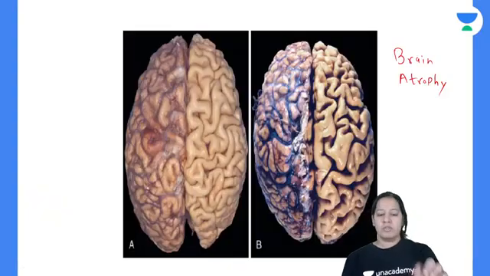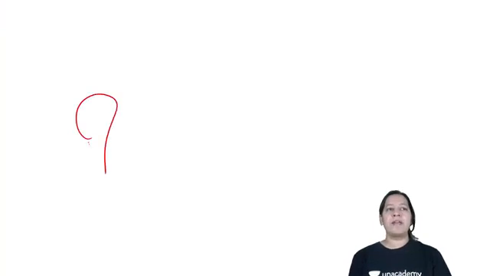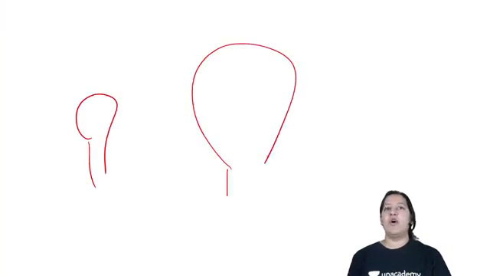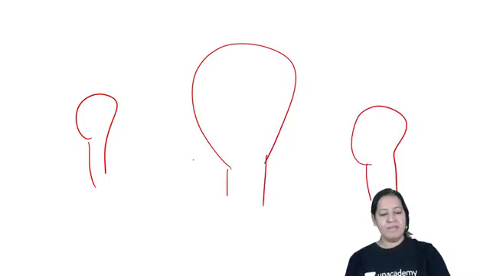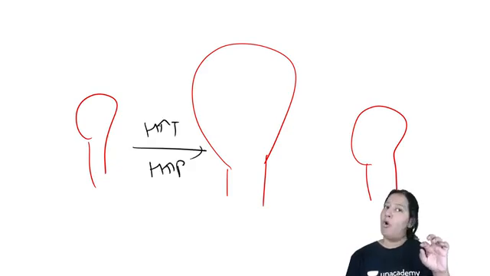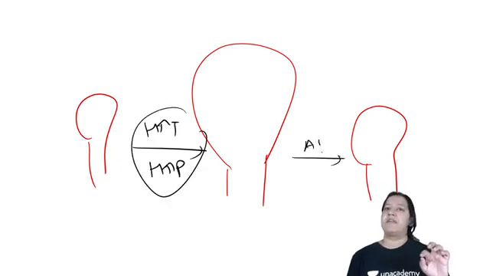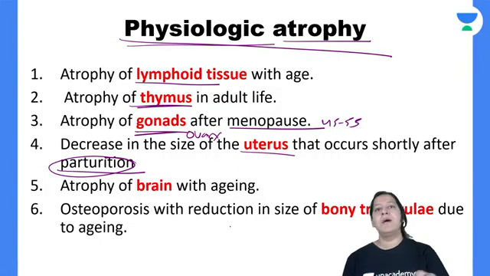Give me a thumbs up. Okay, have you got it? Normal non-pregnancy से pregnancy में जाने के लिए और pregnancy state से parturition में वापस आने के लिए. My point is that this is an example of hypertrophy and hyperplasia both, and this is an example of atrophy. So uterus is an example of 3 adaptations. Have you got it? Give me a thumbs up. So that is the thing.